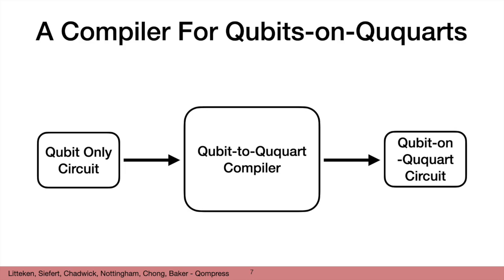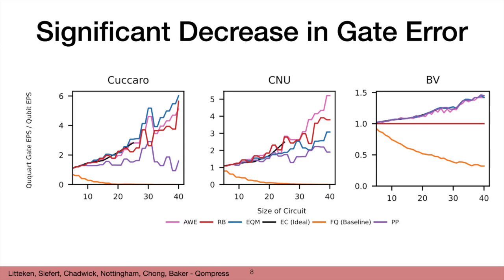We develop compiler algorithms to transparently make use of these qubit on Qquart operations without input from the original programmer and balance the trade-offs of higher qubit interactions. Our compiler generates circuits that have significantly better expected probability of success with respect to gate error by taking advantage of these partial interactions on Qquarts to reduce communication and use better internal gates to increase success.